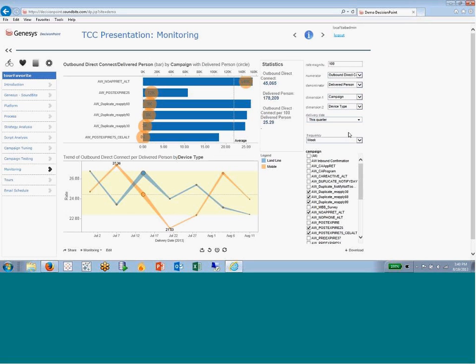It looks like there are certain weeks when the mobile is working better and certain weeks when the landline's doing better. So I don't know. I'd want to dig into this more and do a little more analysis before I make the recommendation to change the standard campaign wholesale. Okay?